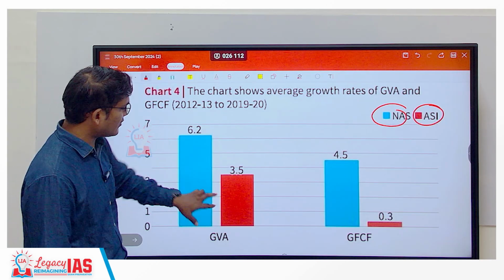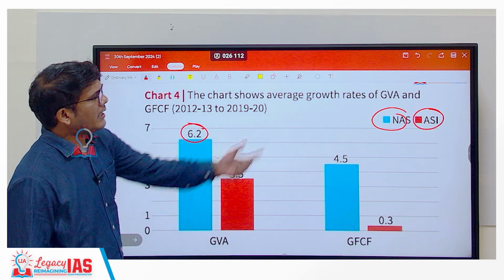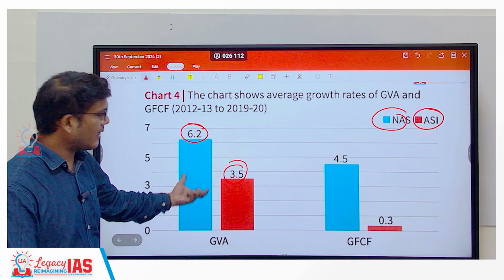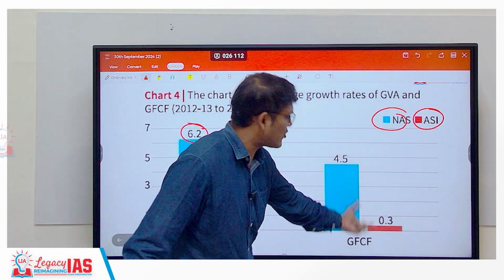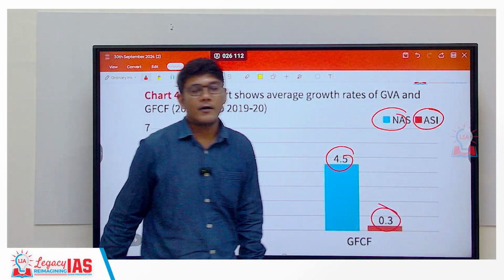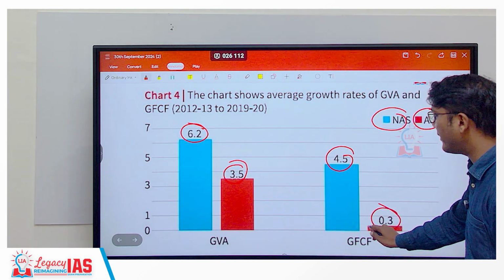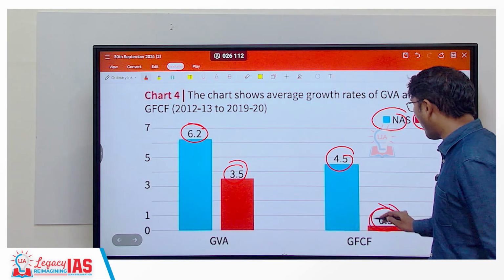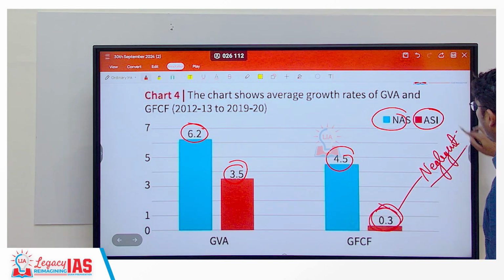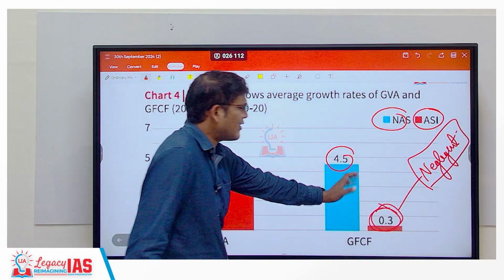NAS data gives us the capital formation, if you talk about the gross value, 6.2. ASI data says it's 3.5. Fair enough, that's not a problem. The numbers are different, but we are more interested in this number. In this number, NAS gives 4.5 and 0.3. A drastic difference is there in GFCF, that is gross fixed capital formation. So gross fixed capital formation is as good as negligible, non-existent, as a result of which there will not be any expansion. Now, why this huge difference in the numbers?